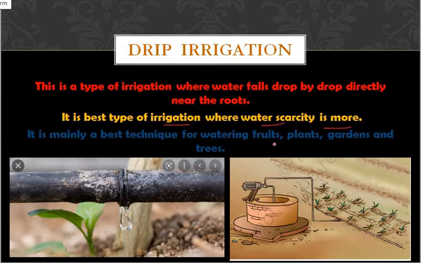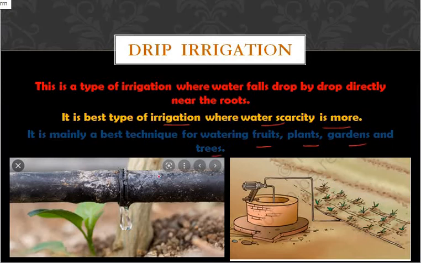It is mainly the best technique for watering fruit plants, gardens, as well as trees. For trees also you can use this type of drip irrigation.